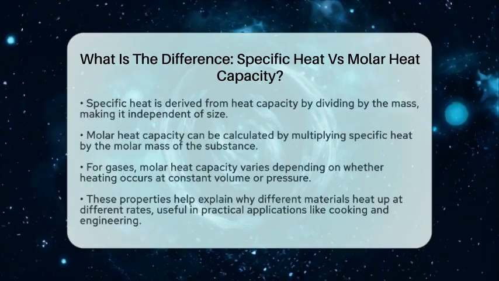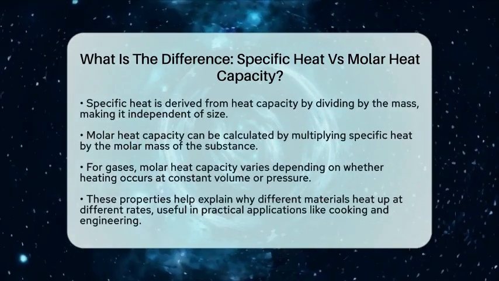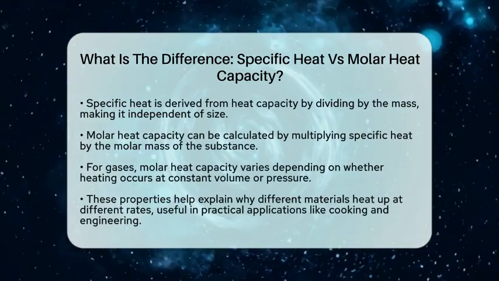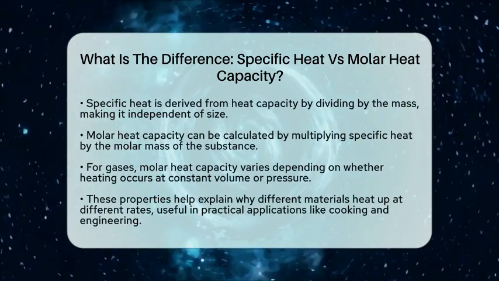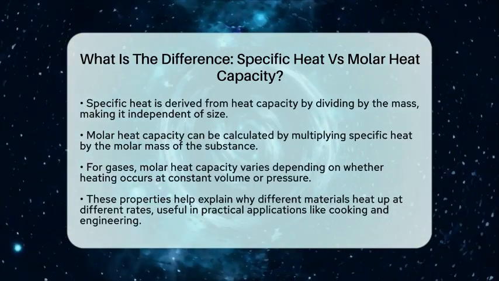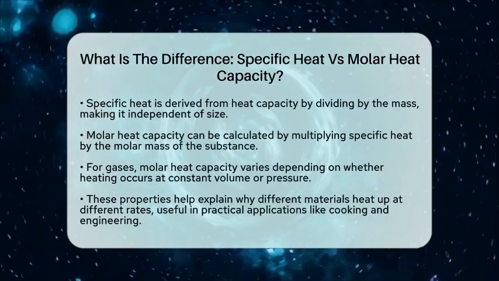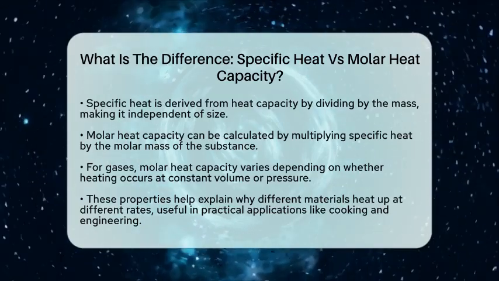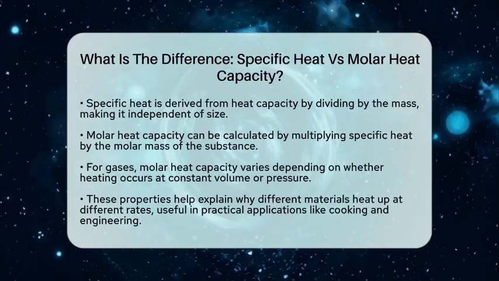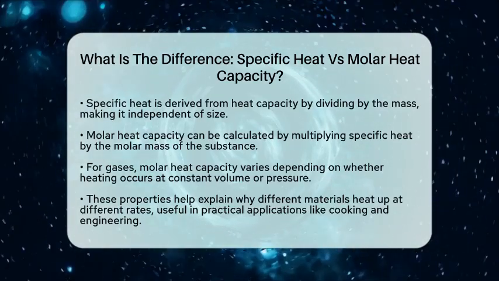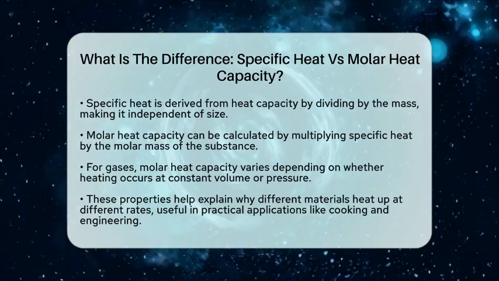For gases, molar heat capacity can change depending on whether the gas is heated at constant volume or constant pressure. This affects how much heat is needed for each process. Understanding these properties helps explain why different materials heat up at different rates. It's useful in designing heating systems, cooking, and even in understanding how materials behave in different environments.